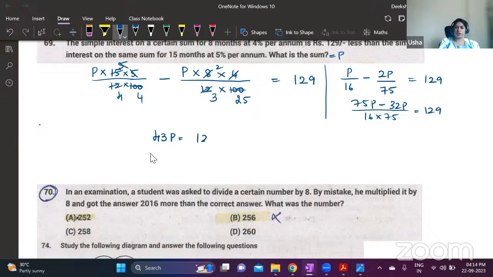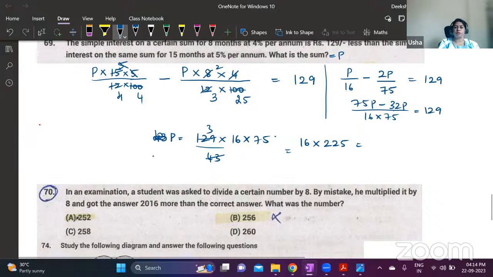That is equal to 129 into 16 into 75. So 43 comes here. 4 3s are 12, 3 3s are 9, so this is 3 times. So you have 3 into 75 into 16, which is 225 into 16. What is 16 into 225?